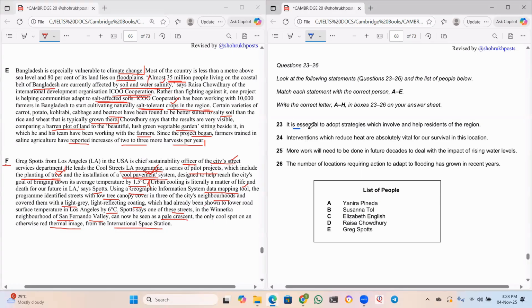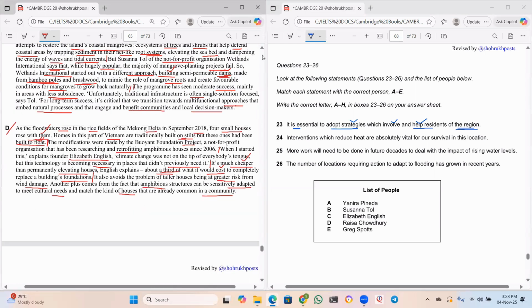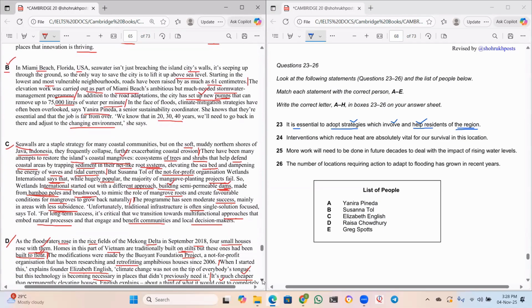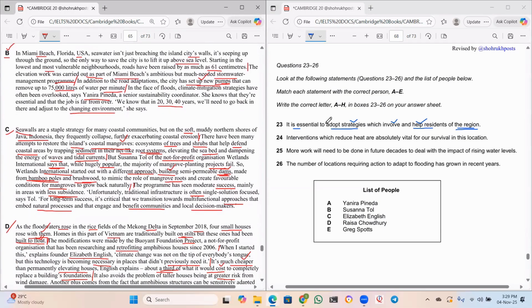It is essential to adopt strategies which involve and help residents of the region. Now, who spoke about it is essential to adopt strategies which involve and help the residents of a region? As far as I remember, let me go there. I think I read it very early in the starting paragraphs, like second or third paragraph.